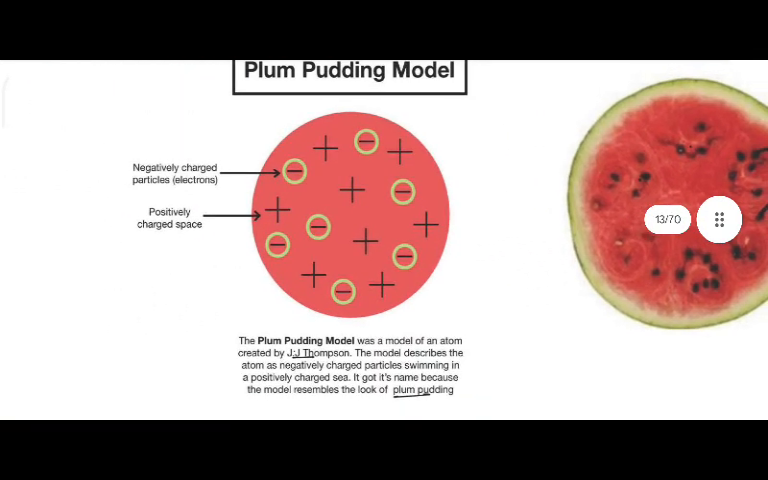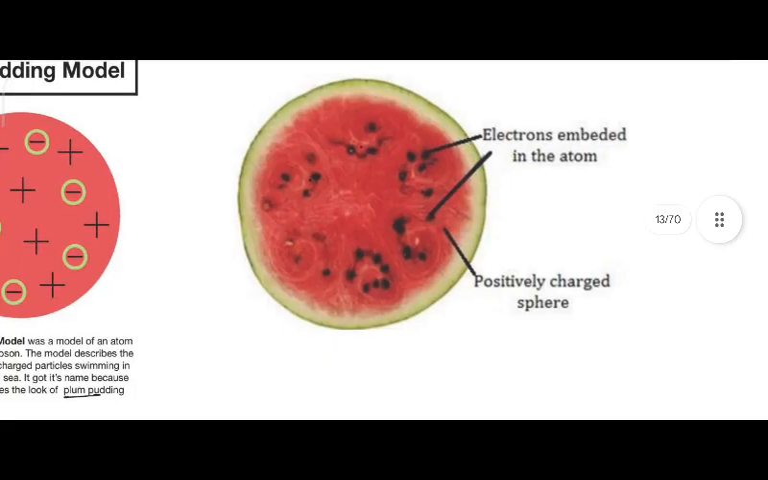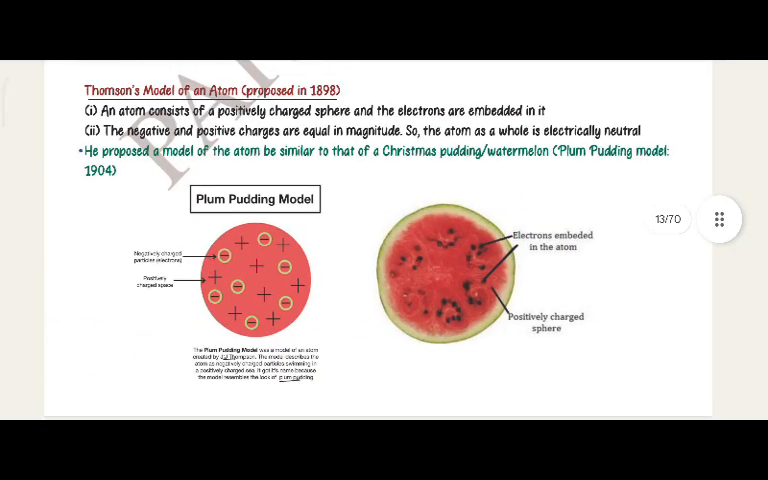Negatively charged particles are electrons, positively charged particles are plus. The plum pudding model was a model of an atom created by J. J. Thomson. The model describes the atom as negatively charged particles swimming in a positively charged sea. It got its name because the model resembled the look of a plum pudding. Black, electrons embedded in an atom, and red, positively charged sphere.